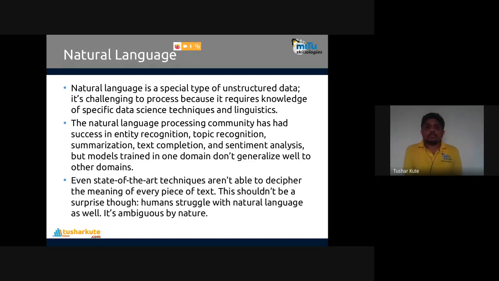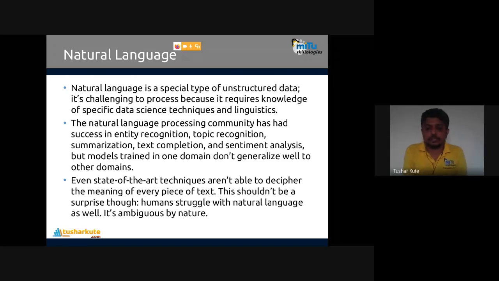The natural language processing community has had success in entity recognition, topic recognition, summarization, text completion, and sentiment analysis. Sentiment analysis is a very commonly used data science method performed on natural language. But models trained in one domain don't generalize well to other domains. An important thing is that natural language is not only English. English is a universal language, but language can be of any type. I'll show a few data sets of natural language. Even state-of-the-art techniques aren't able to decipher the meaning of every piece of text.